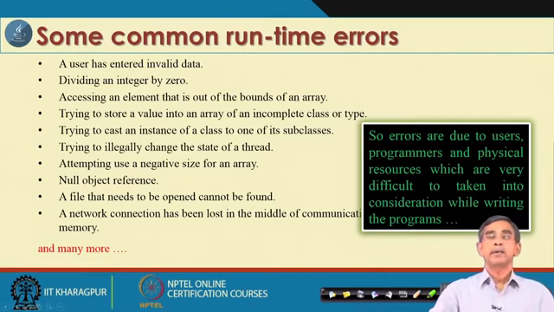Now, this is very difficult, because while a program is being written, the programmer has to take care of all possible checks, but sometimes it is very tedious, and it is beyond the programmer's ability to do all kinds of checking. So, in that case what is the way out?